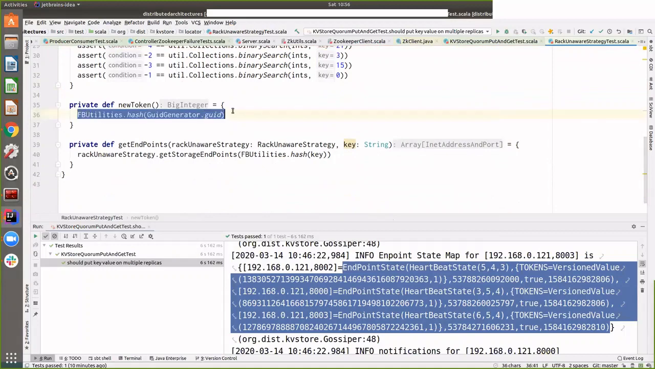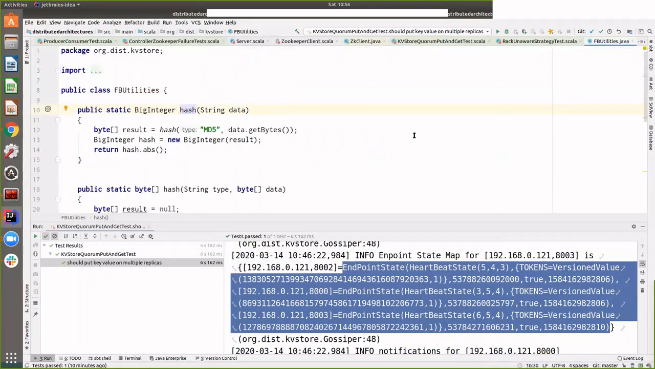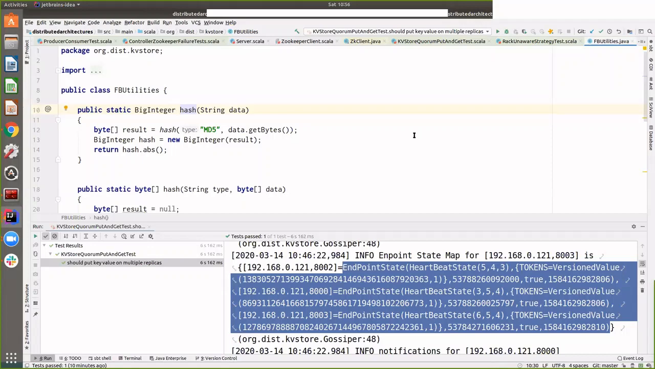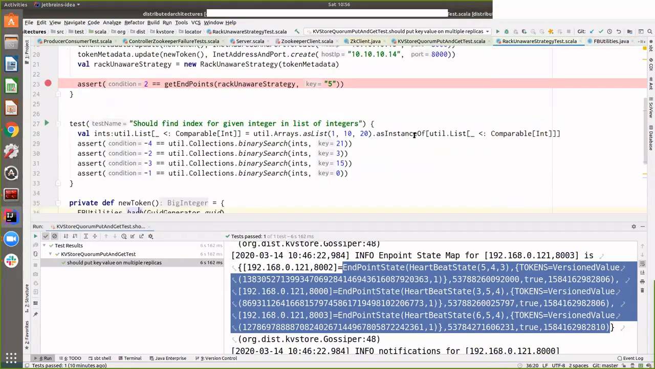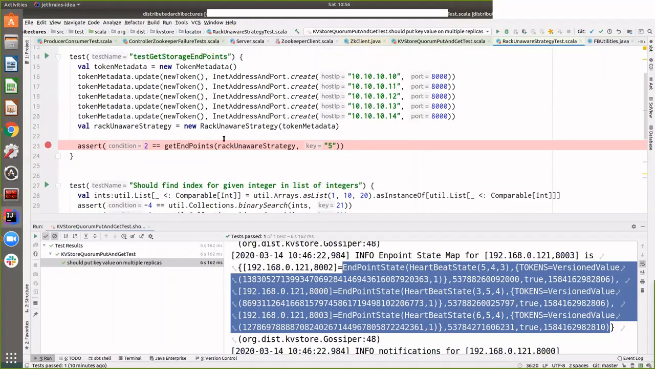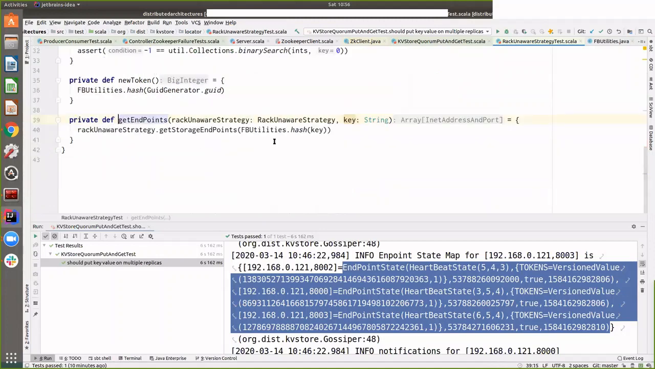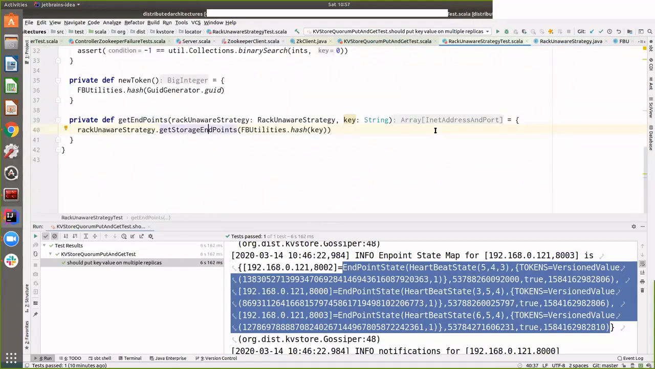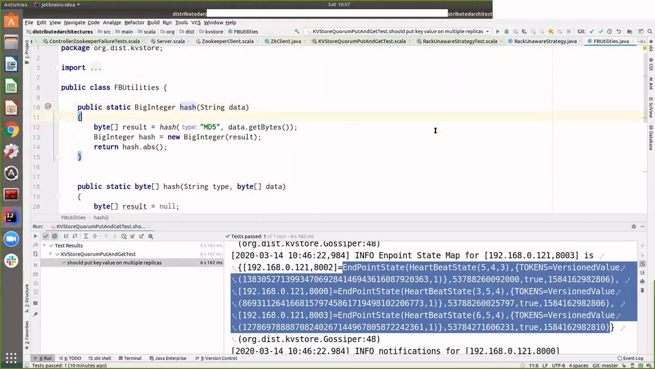Each member, each server, is assigned this kind of a token, which is nothing but an MD5 hash converted into an integer. So MD5 hash of a random GUID converted into an integer. And then for any key that you pass, you essentially just again create a hash for that key, and the hash is just an MD5 hash.